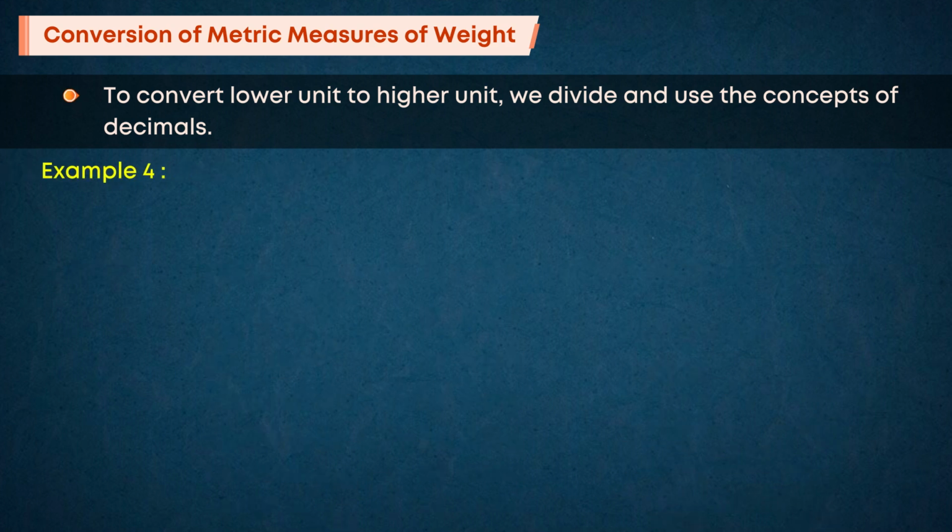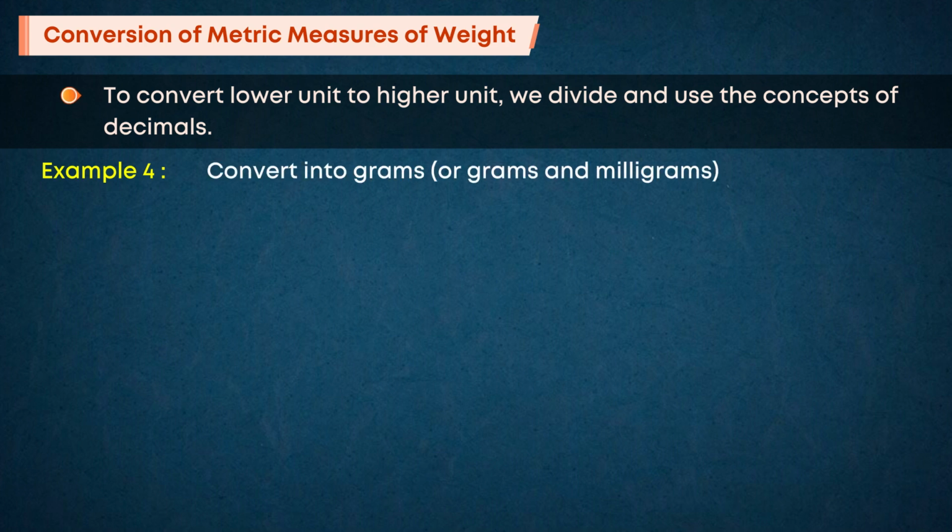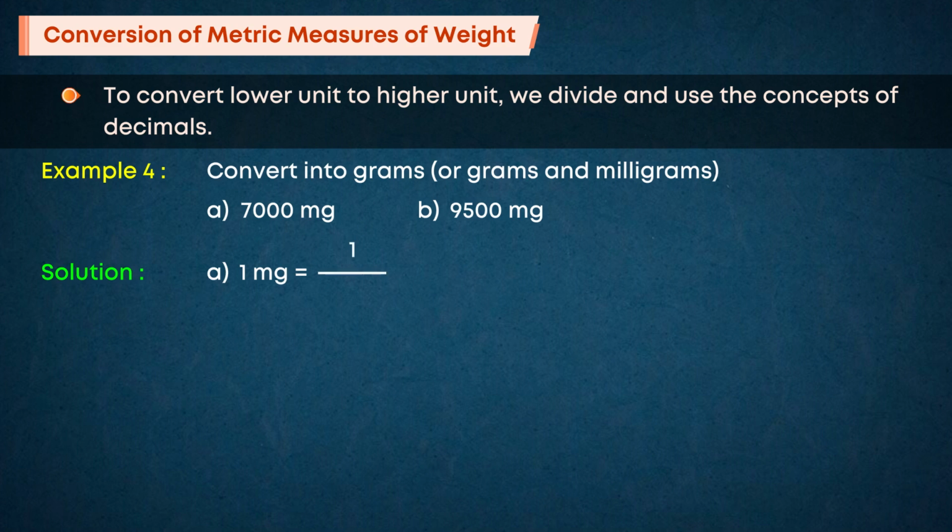Example 4. Convert into grams or grams and milligrams. A. 7,000 milligrams. B. 9,500 milligrams. Solution. A. 1 milligram is equal to 1 by 1000 g. 7,000 milligrams is equal to 7,000 by 1000 g, which is equal to 7 g.